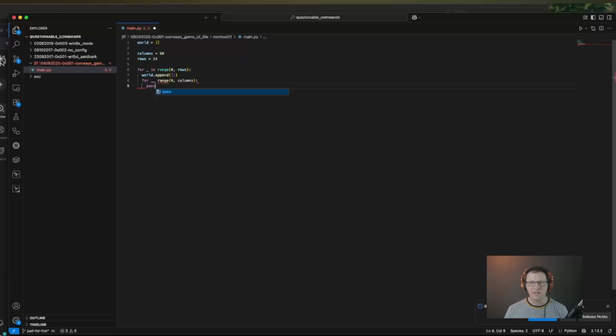For now, I'll just put pass here, because why is it? Oh, need the word in. There we go. So now we need to think about a way of setting the density, the chance of whether or not we'll start that point with a critter or not. So for that, I'm going to use the random method.